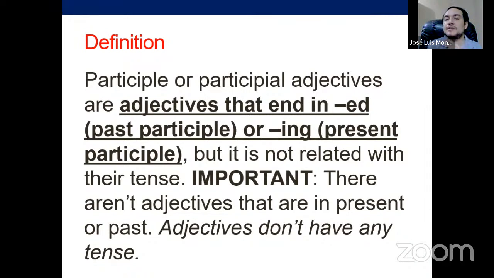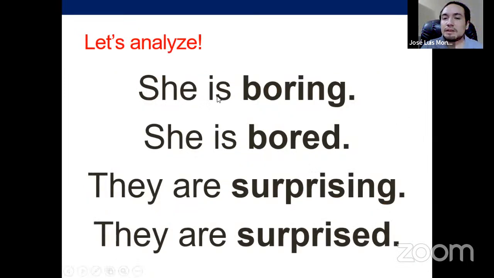Okay, yes, this is part of the definition. These adjectives are like any other adjectives, but the main difference is that they are special because they can end in -ed or -ing. But again, they are not verbs. They are adjectives. This is not the present continuous or the passive voice, because you can misread this information as present continuous or passive voice, but in a very specific context, and sometimes it's not going to make sense.